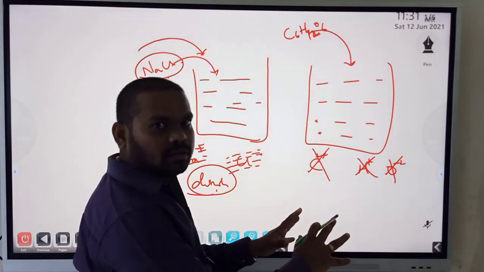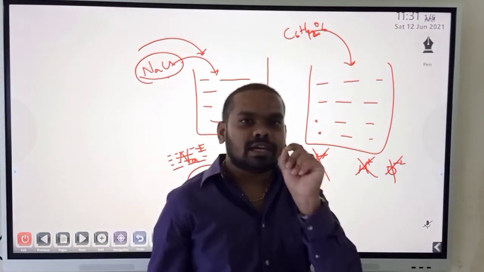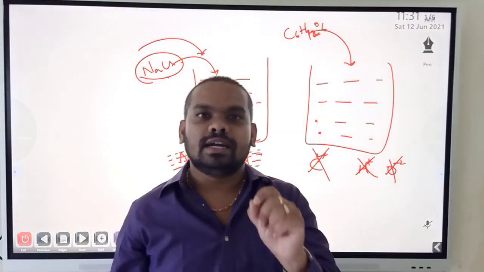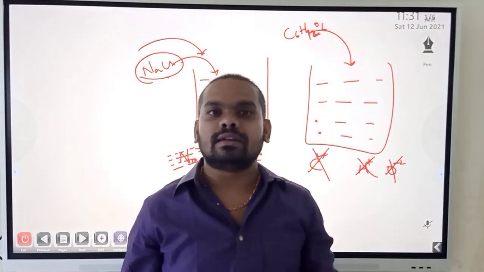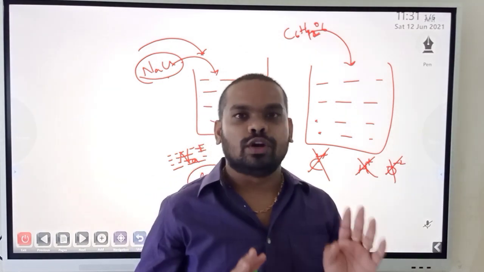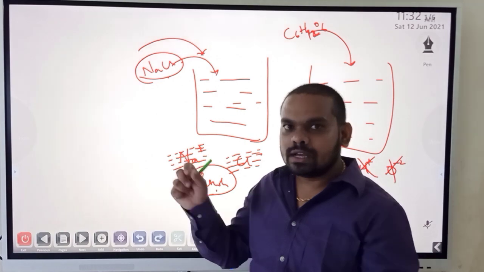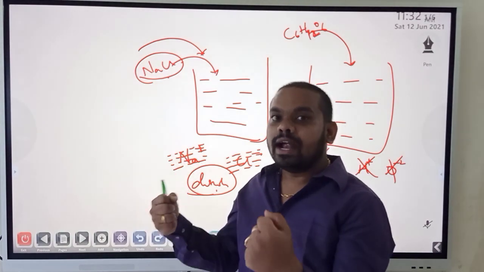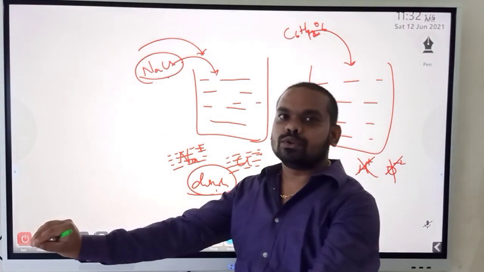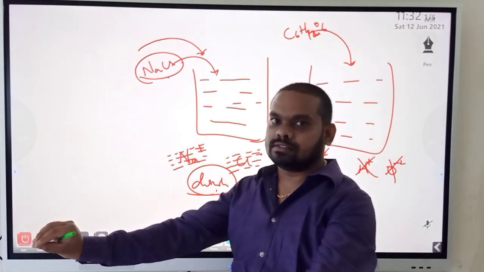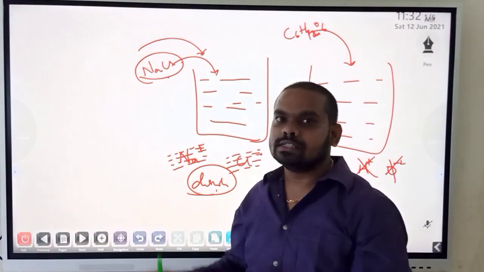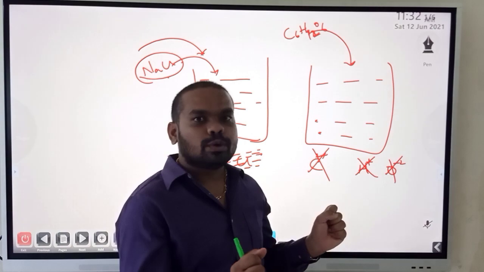They do not. The size of the particles becomes so small that they occupy the intermolecular spaces of water. One more time. In the NaCl case, the ions are broken down, and then these ions settle into the intermolecular spaces of water. Whereas in the glucose case, they do not break into ions.